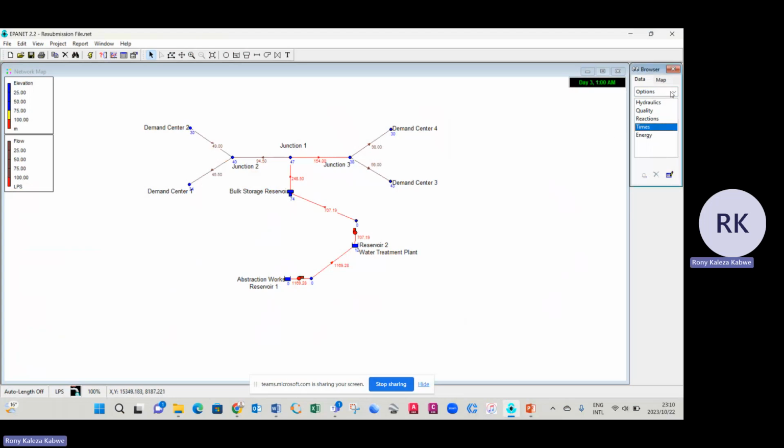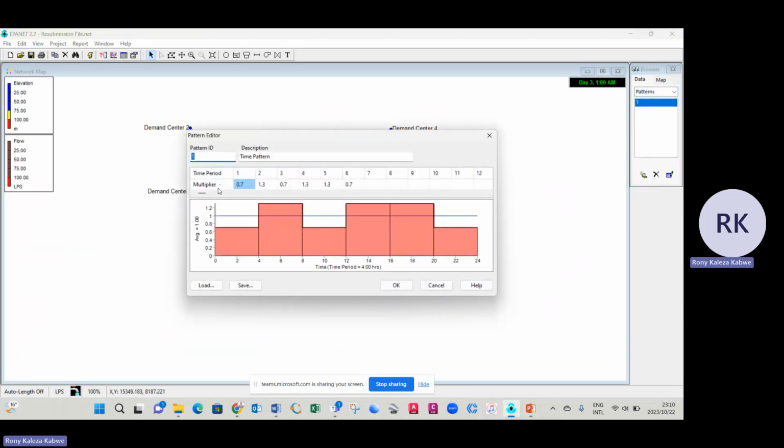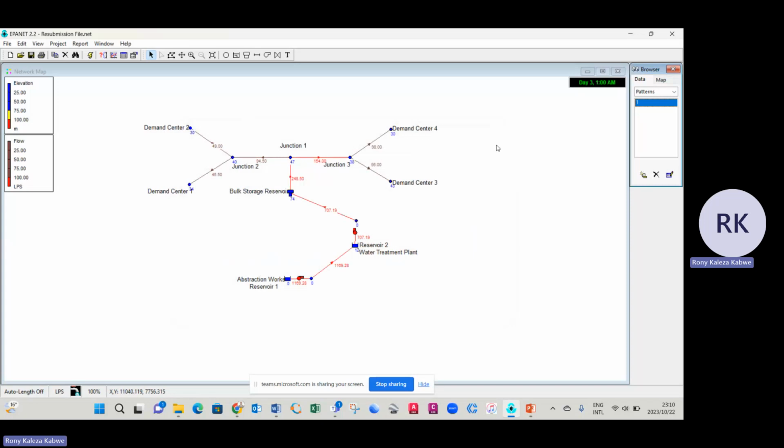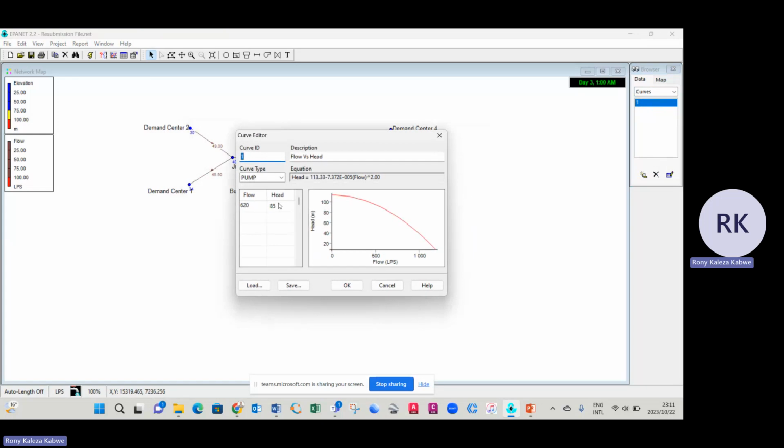And then we also have our patterns, a pattern that has been compiled by multipliers. These are the 6 multipliers that were given to us: 0.7, 1.3, 0.7 again, 1.3, 1.3, and 0.7 again. So this is actually a frame that we produce using these multipliers as of the average hour from 0 to 24 hours, all right? And then obviously we also have to go and check our curves and see the flow and the head. So 620 liters per second was given to us, and then we also have the head at 85. That produced this graph over here, all right?